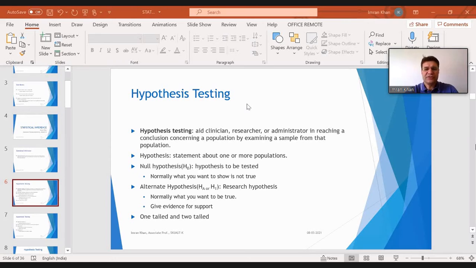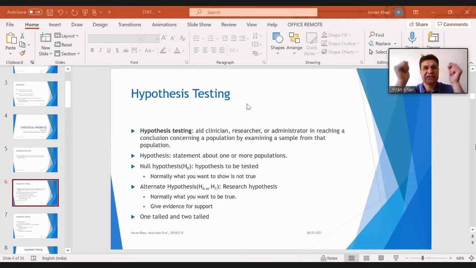So hypothesis testing aids the clinician or researcher or administrator in reaching a conclusion concerning a population by examining a sample from that population. A hypothesis is a statement about one or more populations. This hypothesis is of two types: one is the null hypothesis and one is the alternate hypothesis. The null hypothesis is the hypothesis which is to be tested.